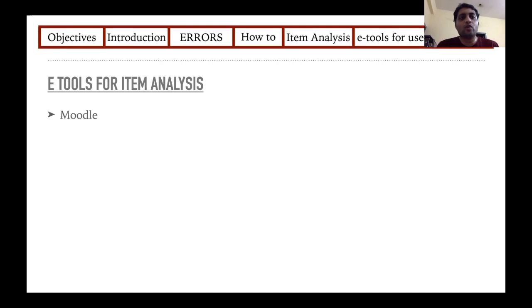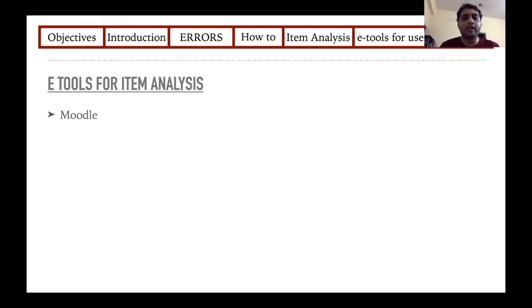So next, coming to which online tool you can use for item analysis. The one that I know is Moodle. You can use Moodle directly for item analysis. So you don't have to put all your marks in an Excel sheet, mark which is the correct answer and wrong answer, code them as zeros and ones, and then do your difficulty index, discrimination index, and your distractor effectiveness. If you are using Moodle, you can directly get all this without using any of the tools.